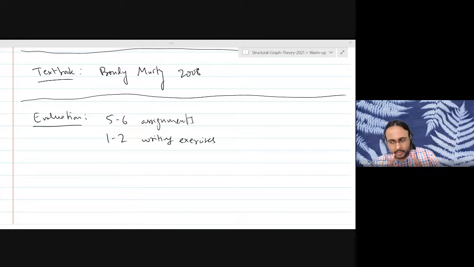No, I would suggest going for groups. So if A, B, and C collaborate with each other, then those 3 people do not collaborate with other people, right? So does that make sense? Okay. So it should not be that A is collaborating with B, is collaborating with C, is collaborating with D. That will be considered as an offense. It will be considered that A, B, C, D are all collaborating with each other. So please do not form chains. Just form groups. Okay, thanks. Any other questions or concerns?